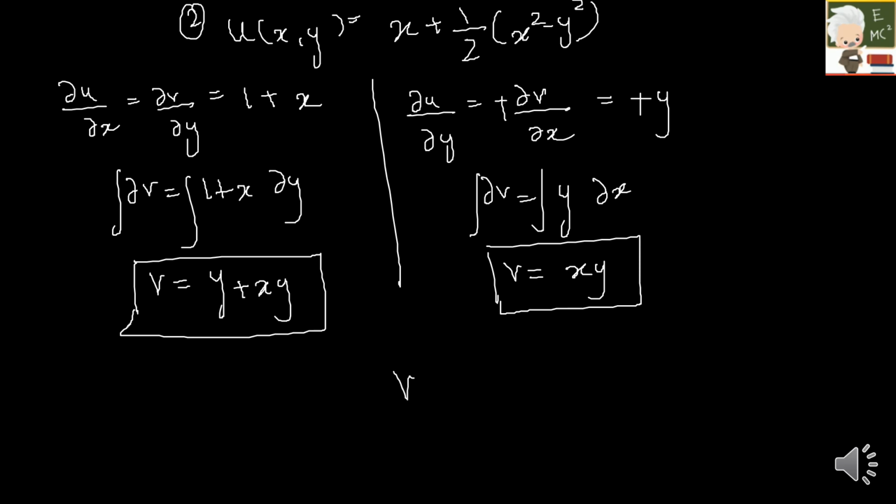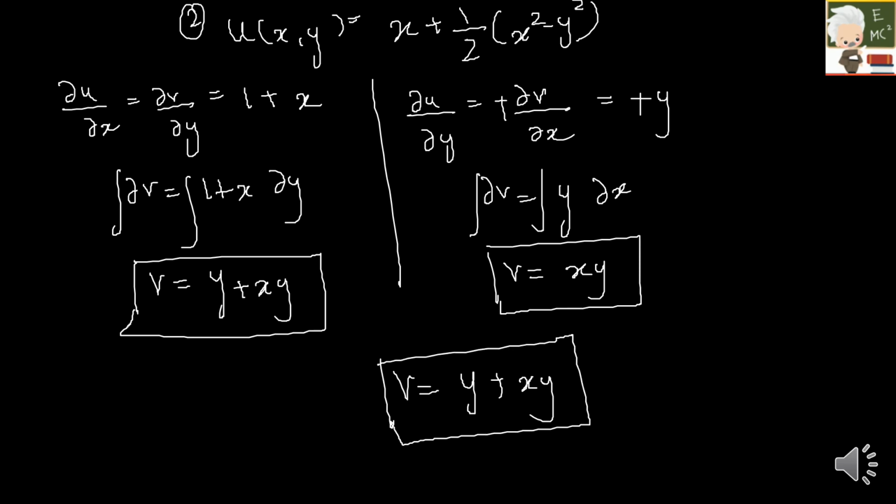So now I have to write the final term. So I have to add all of these, but I should not add the repeated terms. So y, but xy is repeated over here. So I should take only once. So this is your final answer. Hope everyone got the concept.